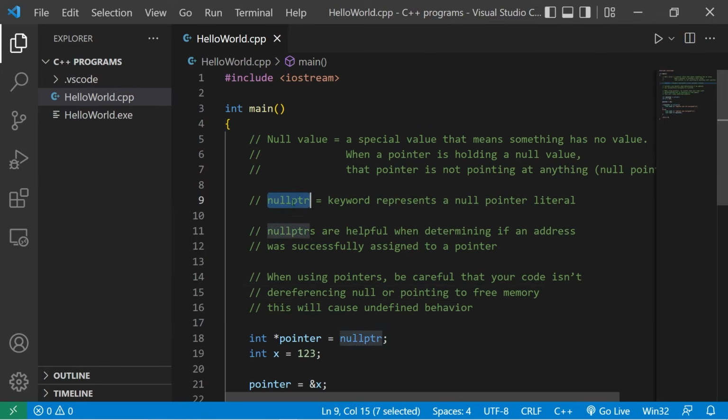What the fuck? A null pointer is a keyword that represents a null pointer literal. When declaring a pointer, it's good practice that our pointer is pointing to a valid address or this nullptr keyword, because otherwise we don't know where it's pointing originally. They're helpful when determining if an address was successfully assigned to a pointer. When using pointers, be careful that your code isn't dereferencing a null pointer or pointing to any free memory that we're not using, because that can lead to undefined behavior.